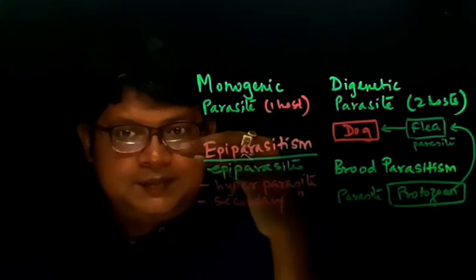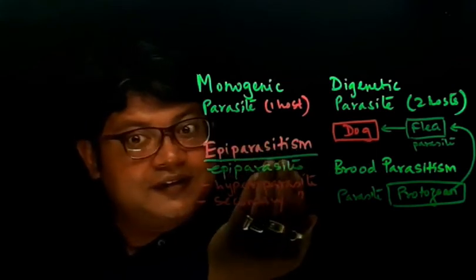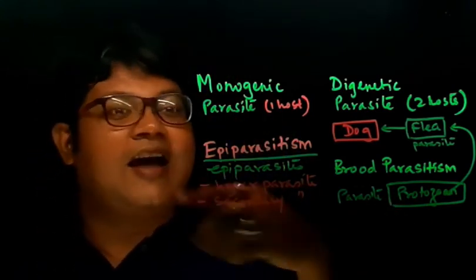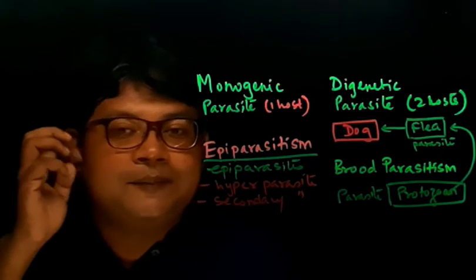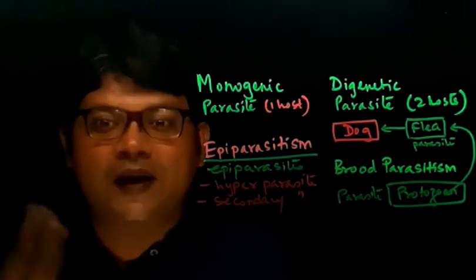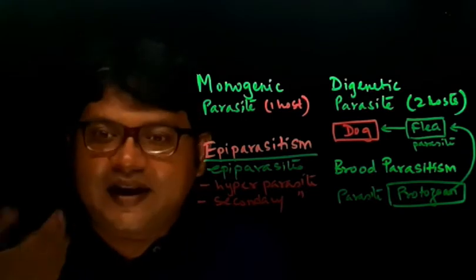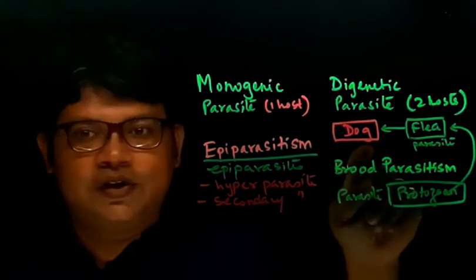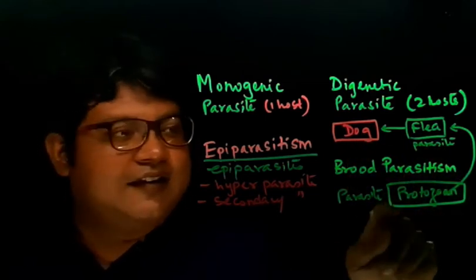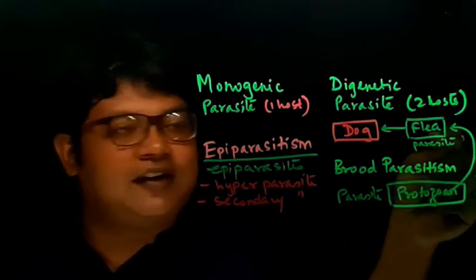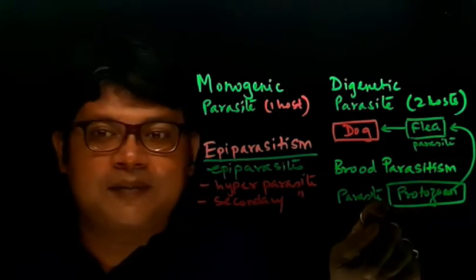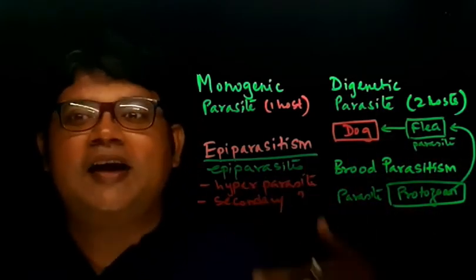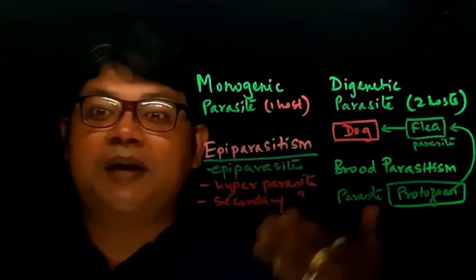That means it is a parasite and it survives on, or feeds on, another parasite. So epiparasitism is a very unique type of parasitism where a parasite is a parasite of another parasite. So the dog's parasite is a flea, and this protozoa is a parasite of that flea. So it's a hyperparasite, and this type of parasitism is called hyperparasitism, or sometimes epiparasitism.